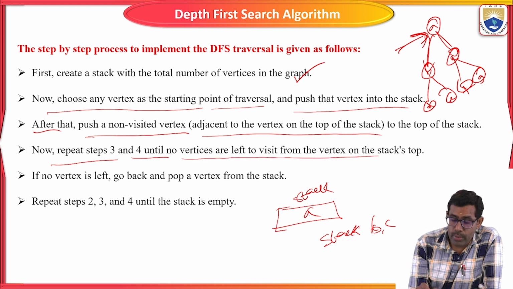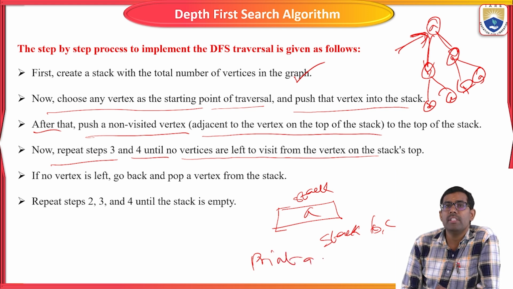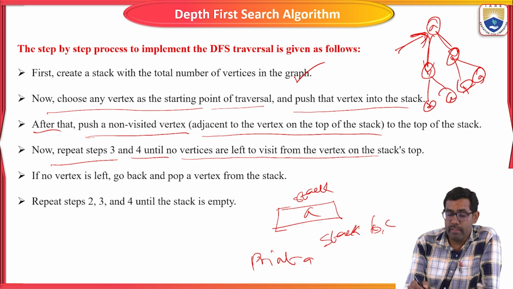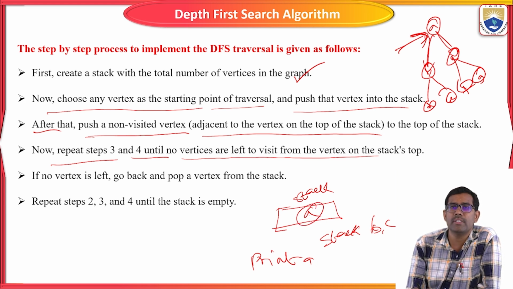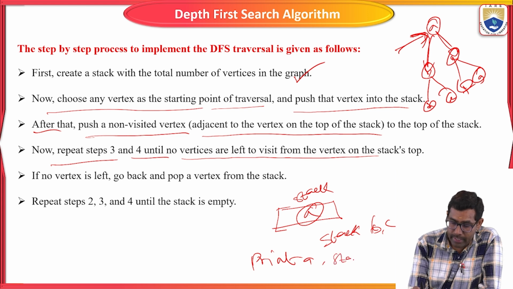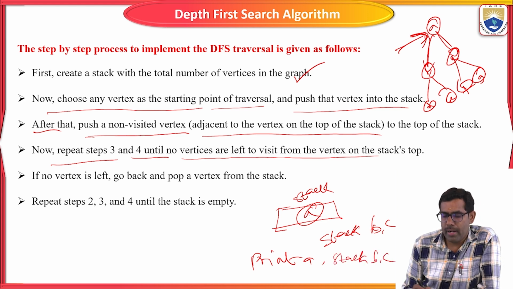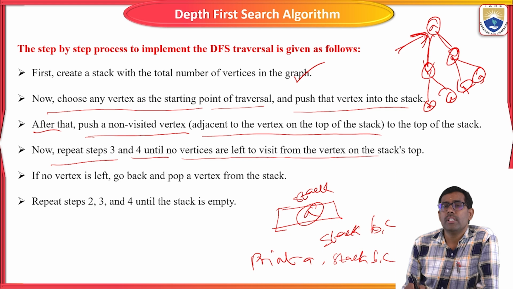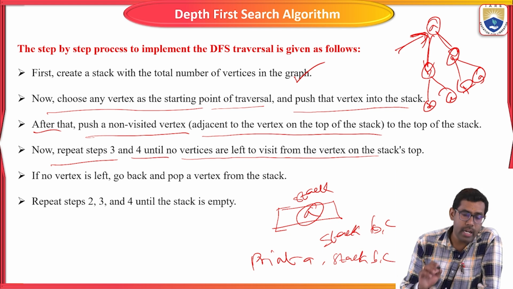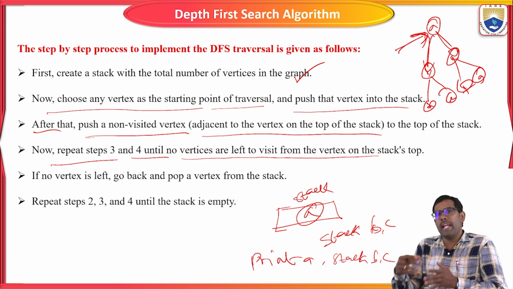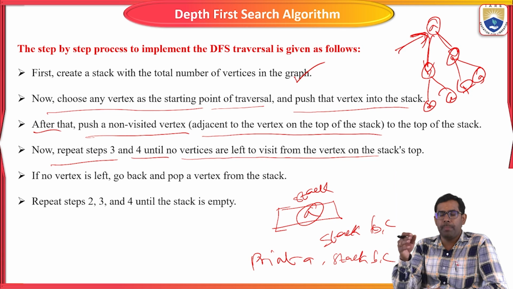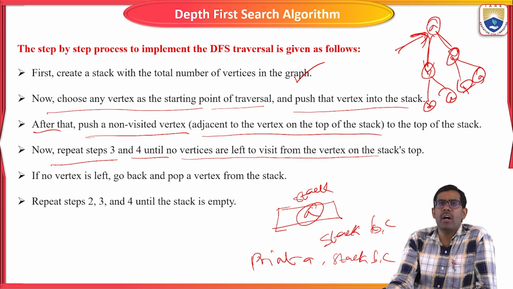Now we are going to print A. The already visited node is node A, so vertex A goes into the print, and then the next stack is B, C. Now again we repeat steps 3 and 4 until we have traveled to all the nodes present in the tree or graph.